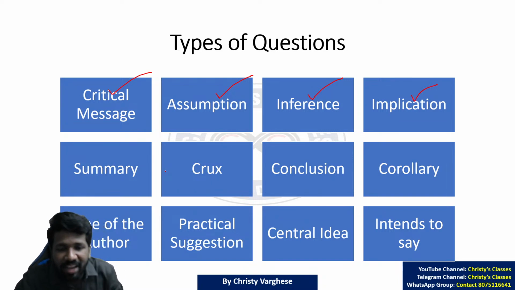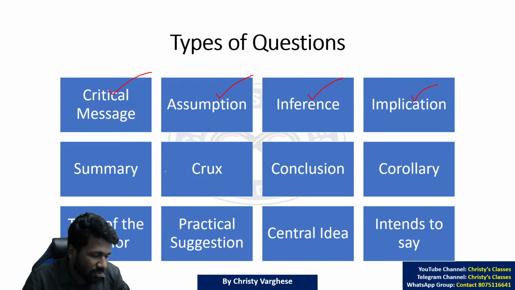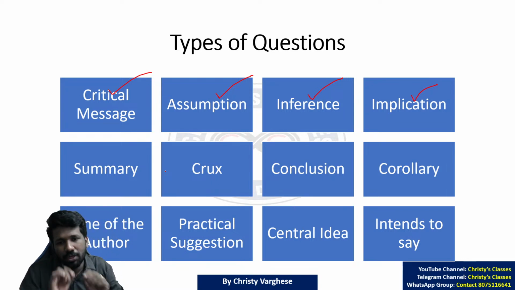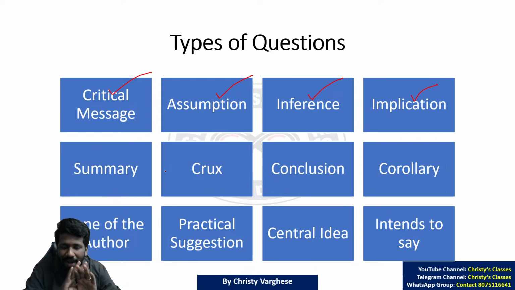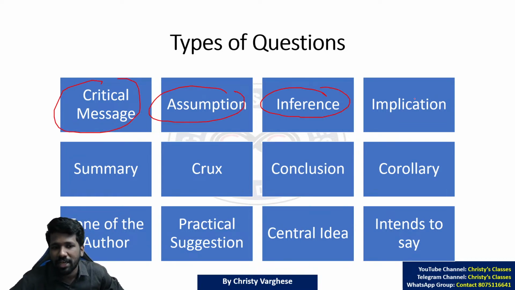Today with 2023 questions, I will show you 5 types of questions from these keywords. Mainly today we will discuss critical message, assumption type, inference type, implication type, and crux of the passage type questions.